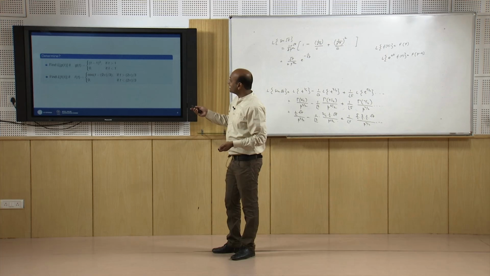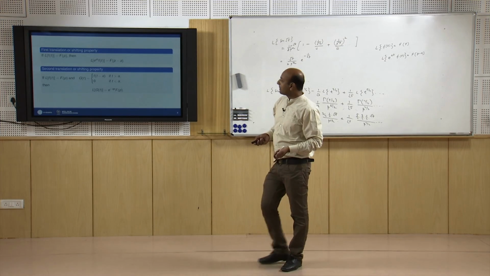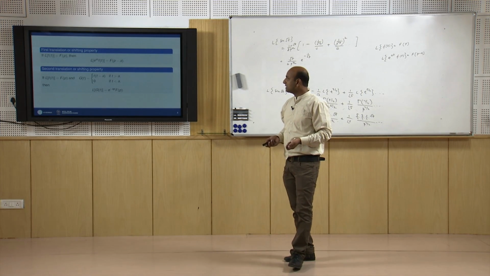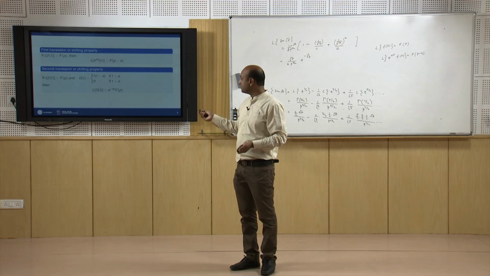Again using the second translation property, we can easily find the Laplace transform of g(t), because if we compare with the second shifting property, the second translation, the Laplace transform of f(t) is F(p), then the Laplace transform of g(t) is e to the power minus ap times F(p).